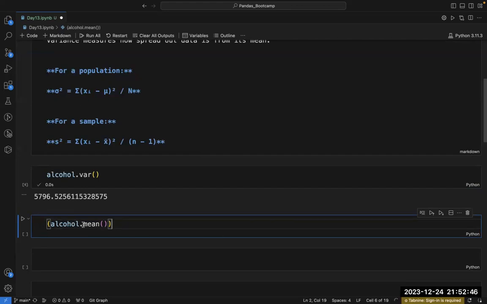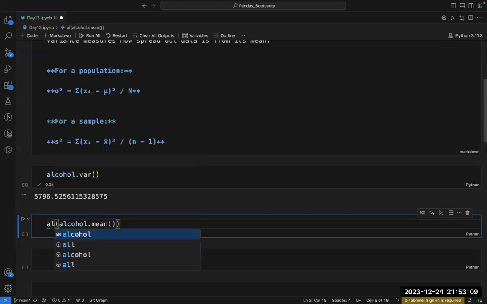I have calculated alcohol.mean; this is the value of the mean. Now I want to subtract that value from each one of the values of the alcohol series. So how will I do that?